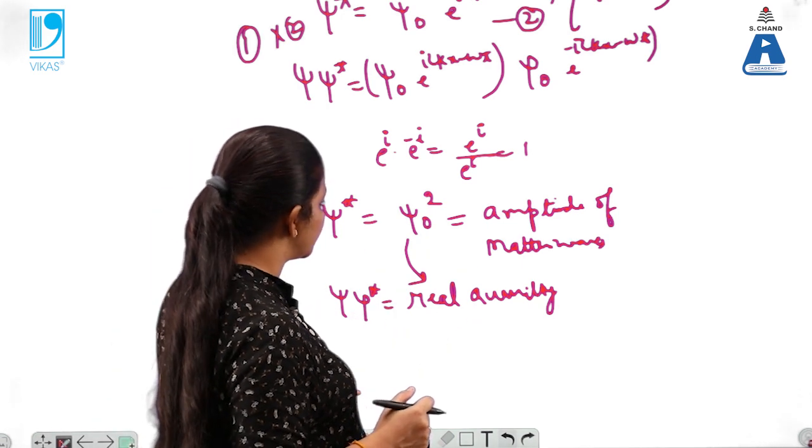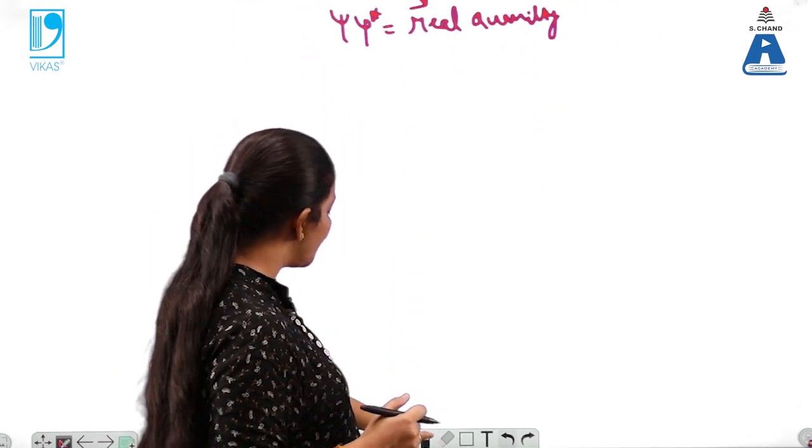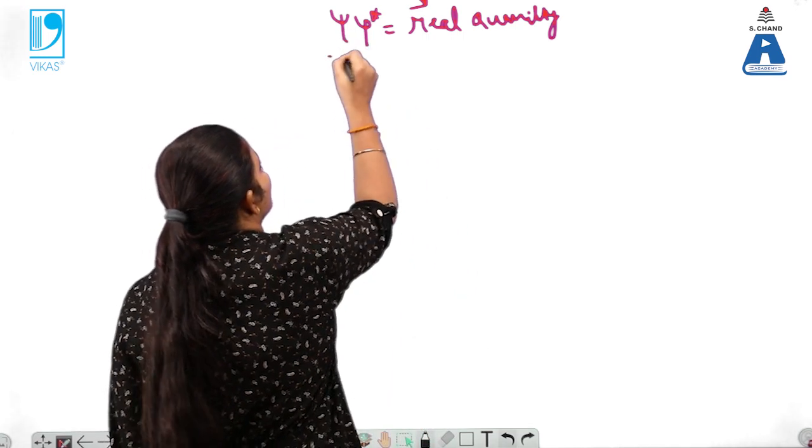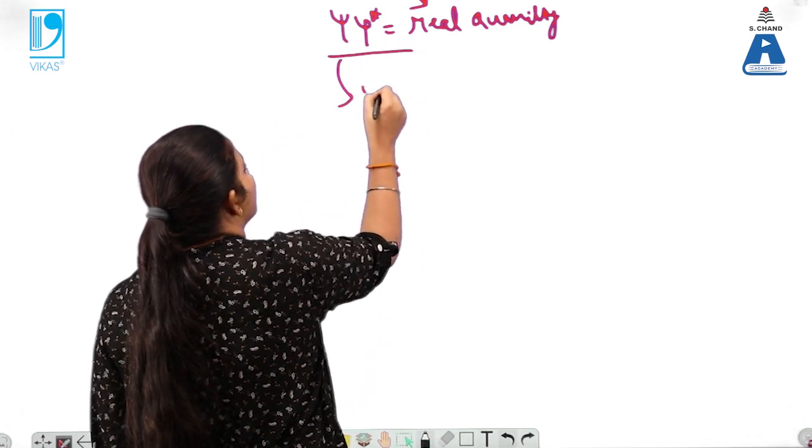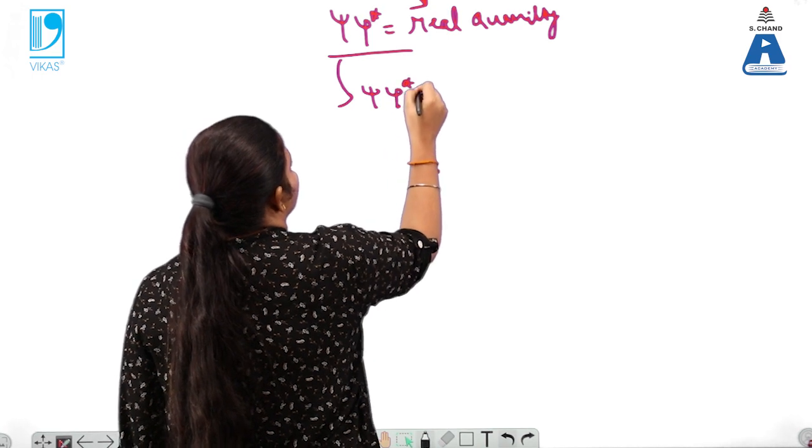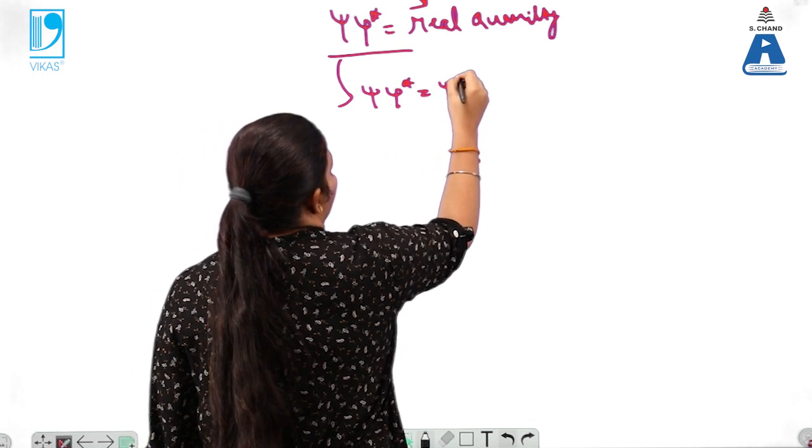That means psi into psi star, so this is important over here. Psi into psi star shows the physical significance. So that is equals to psi naught square.